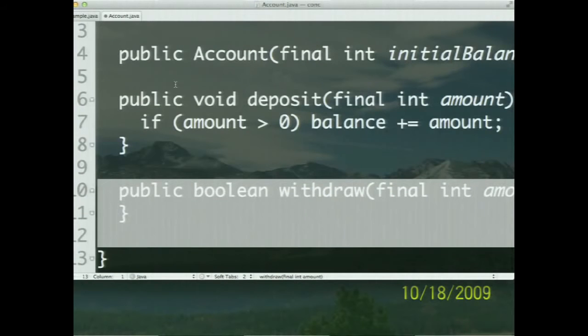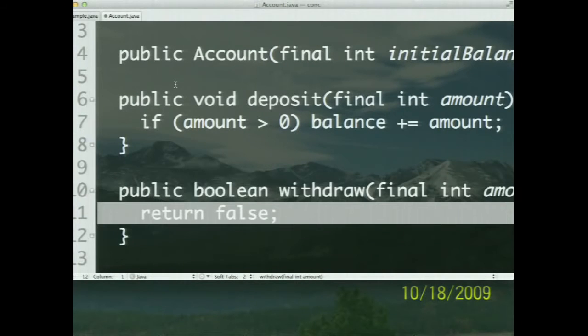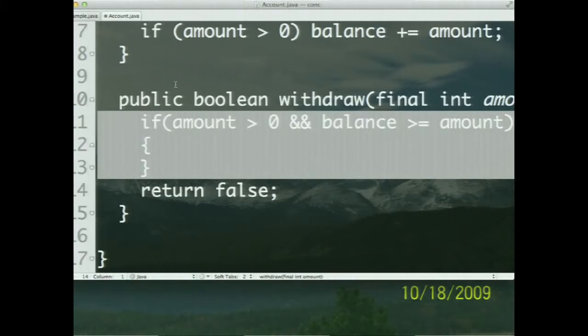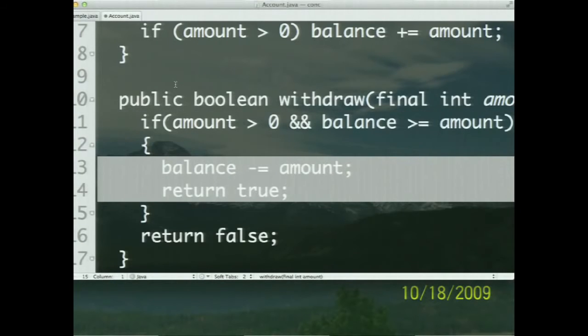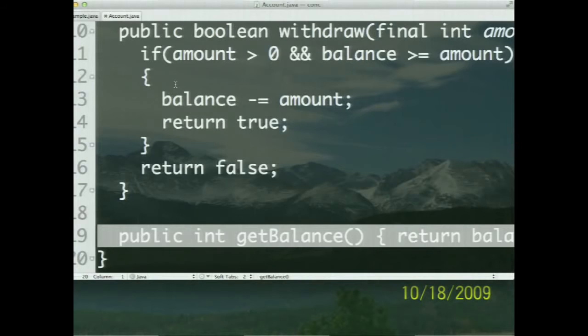I have the withdraw method. I want to make sure there is enough money first before I withdraw. So right there, I go ahead and withdraw the money, and you can see that I've withdrawn the money based on the balance amount. And of course, finally, the most obligatory getBalance method is also available to us. So as you can see, that is our account class, just a little POJO, nothing really complex at all, right? A deposit method, a withdraw method, a getBalance method, that's it.